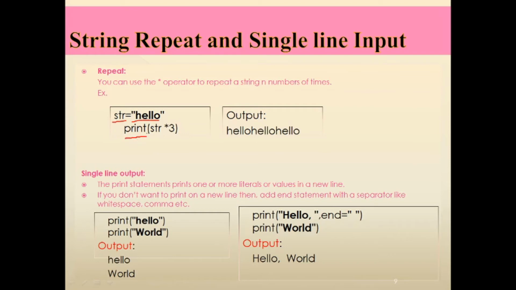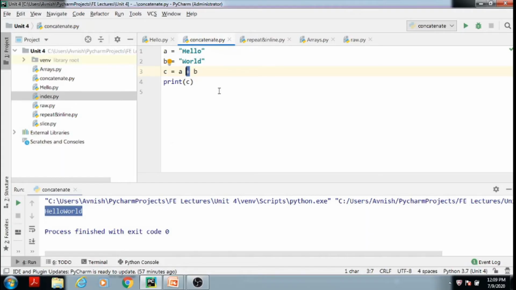We have already seen that the print statement or print function is generally used to display output. Okay, now here we have stored the word hello in variable str, and using the multiplication sign we are trying to repeat that word hello 3 times. Okay, we will see this example on our console.